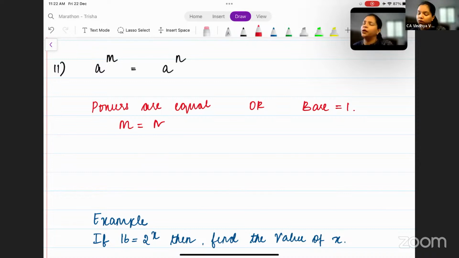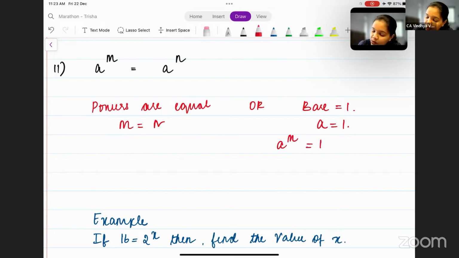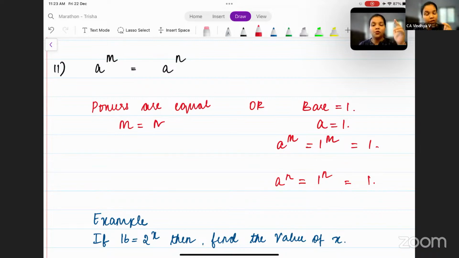How will this work? What is this, base is equal to 1? It means here our base a is equal to 1. So what do you get? a to the power m is 1 to the power m, and 1 to the power anything is 1. And secondly, a to the power n is equal to 1 to the power n, and 1 to the power anything is equal to 1. So 1 is equal to 1.